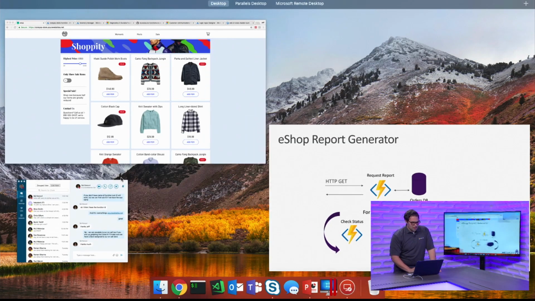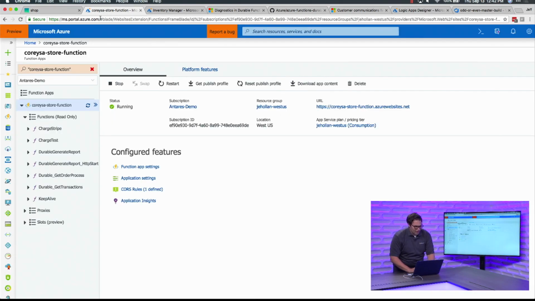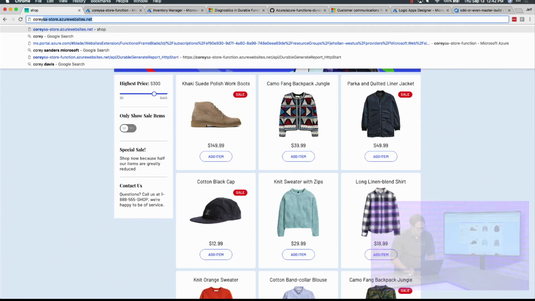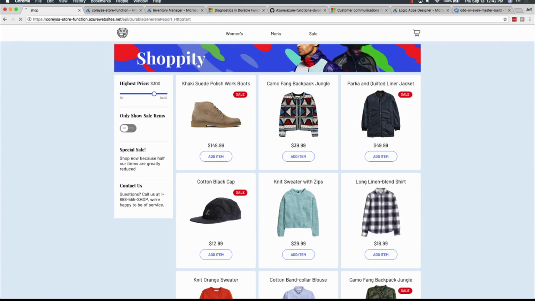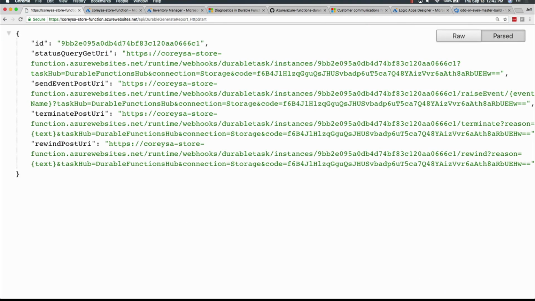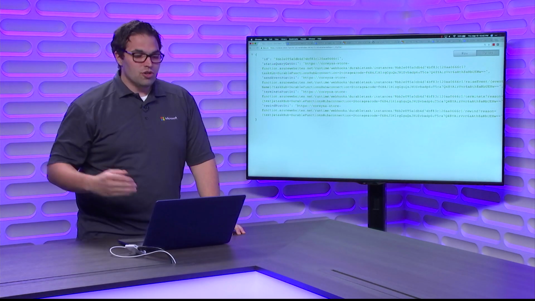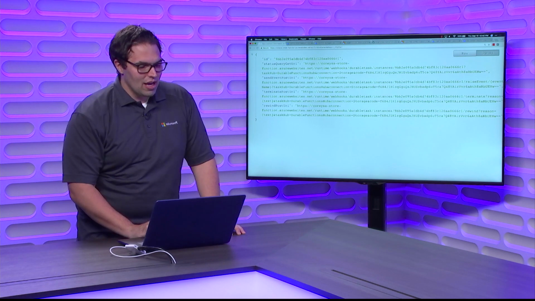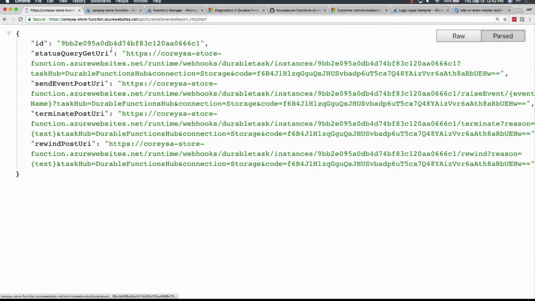Okay? So let's come back here to our store. And I've got here the function that I want to call. I have the HTTP endpoint right here, HTTP start. So we're going to kick off that function. Now I didn't call this out before when we were debugging it. You'll notice right away I got back a response. I'm not having to wait 2 hours for this thing to complete. The durable orchestration's kicked off. I'm going to talk too long, so I'm going to have to run this thing again because I want you to see it running. But it gives me back some things.